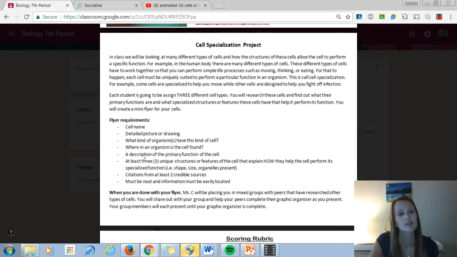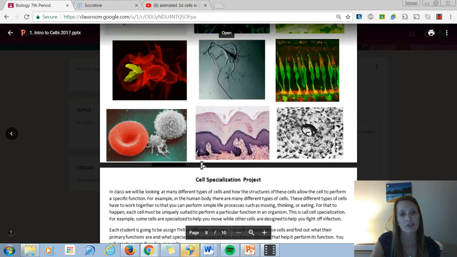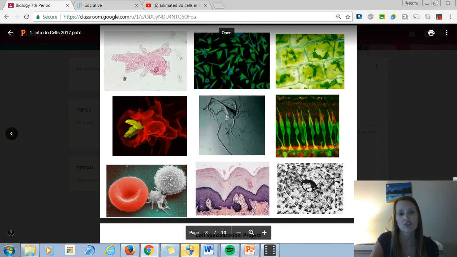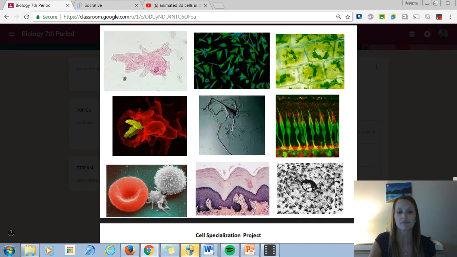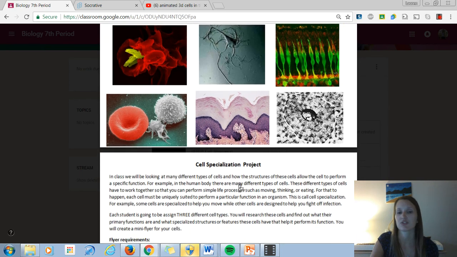So you're going to get all of this background info, and then I want you to focus on this one right here, where it says at least 3 unique structures that help the cell do its unique job. So just like we talked about with the neuron and how these long, stringy structures might help it communicate. Or I could talk about here, this is skin, that's epithelial tissue, how all of these layers might help protect, because the skin's on the outside. So maybe the top layers get damaged, but there's still bottom layers below. So I want you to really think about how these structures help it do its job.